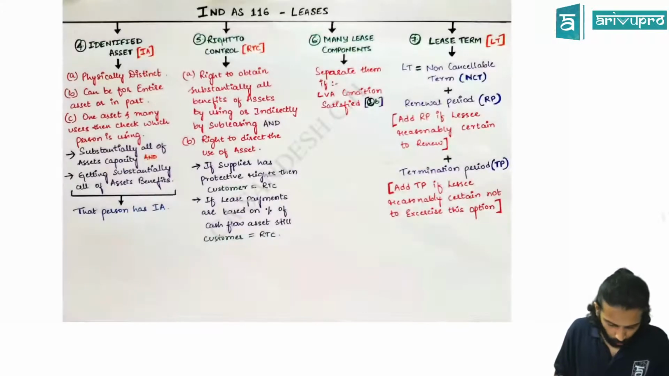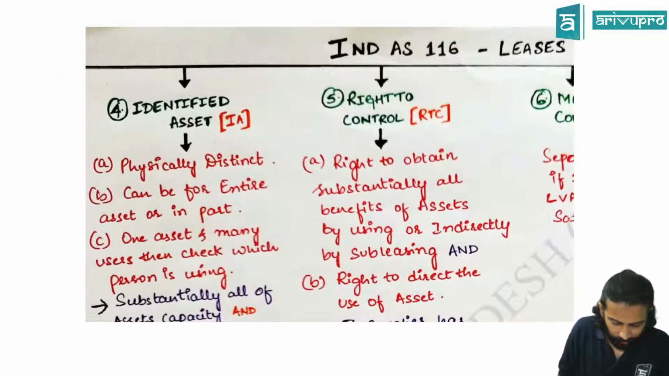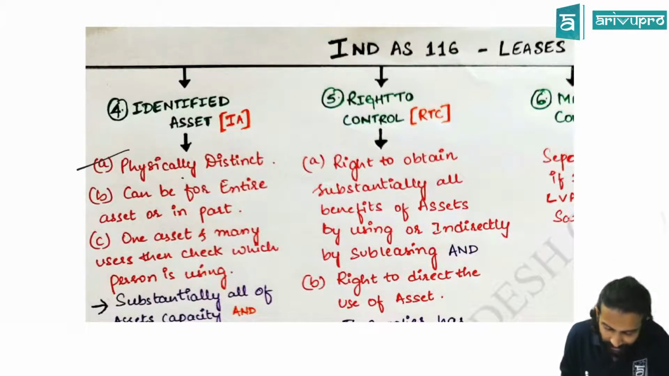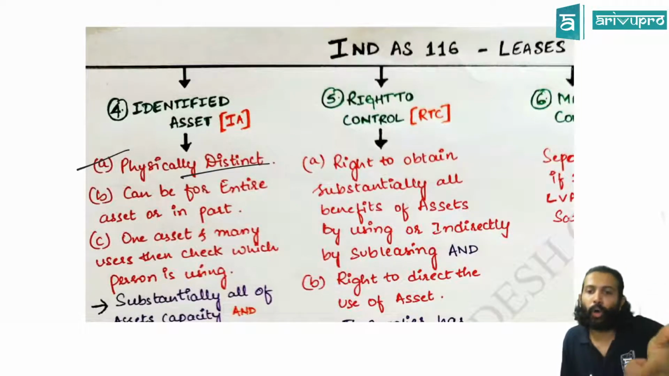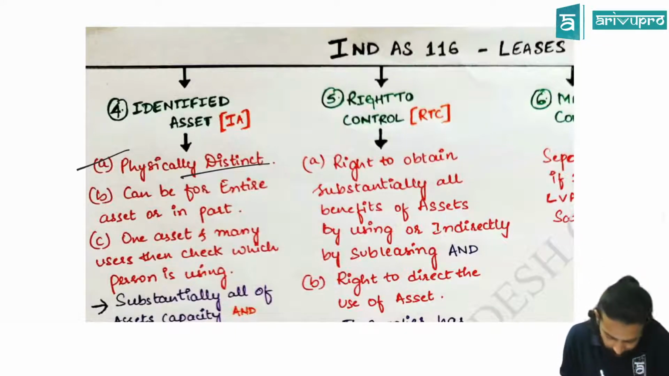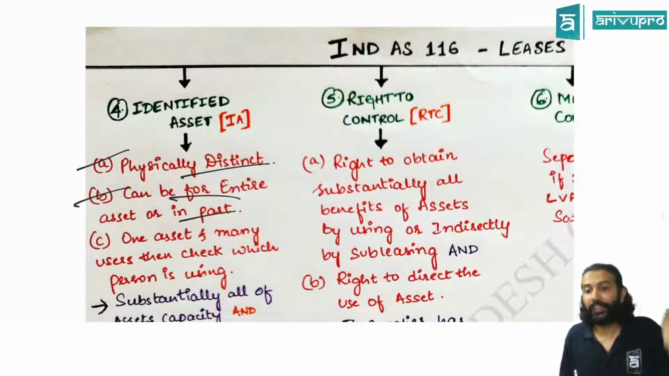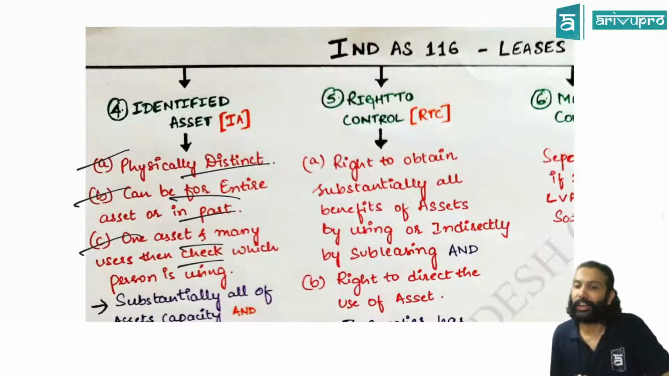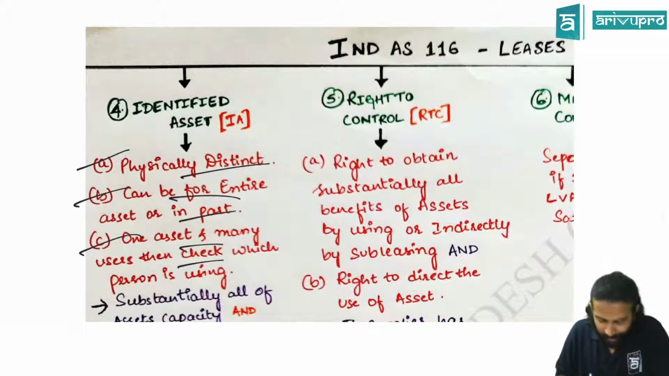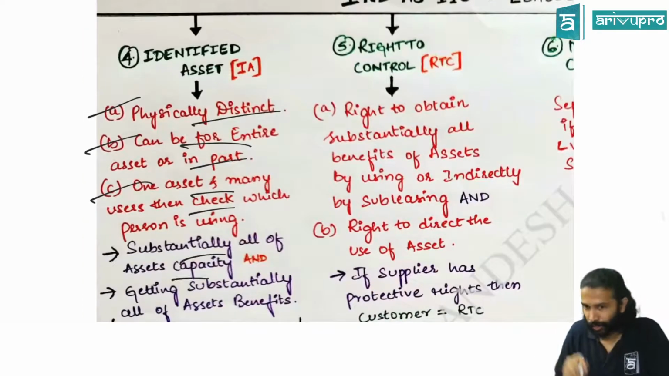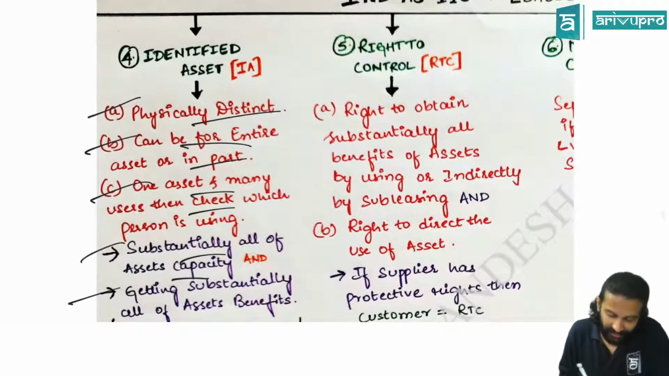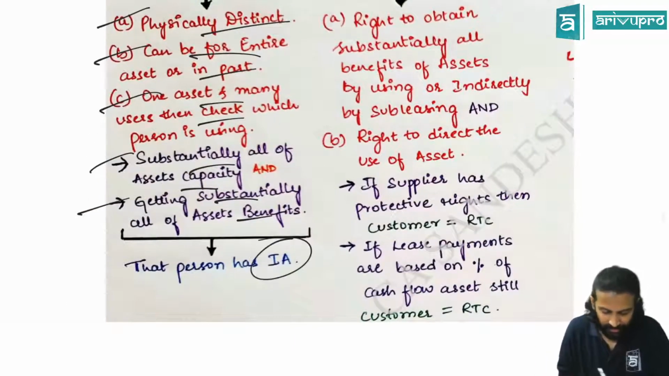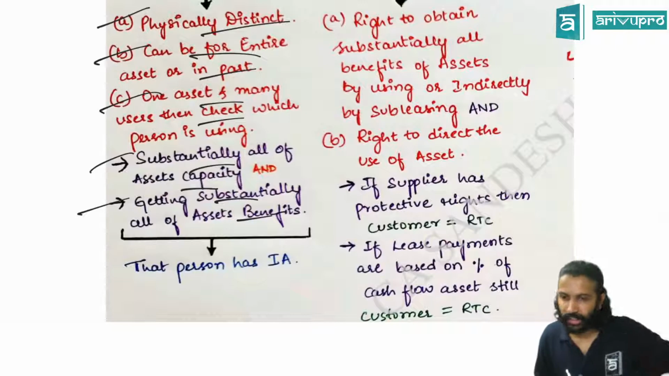Next, we saw identified assets. Any asset is identified provided it is physically distinct. Is it necessary that the whole asset should be distinct or can even a part be distinct? Even a part of the asset can be distinct. If there is one asset and many users, then you have to check which entity is using the asset at substantial capacity, that is 95% or more, and which one is getting substantially all the benefits. For that one, it will be identified asset, and for that one, it will be lease. For others, not a lease.